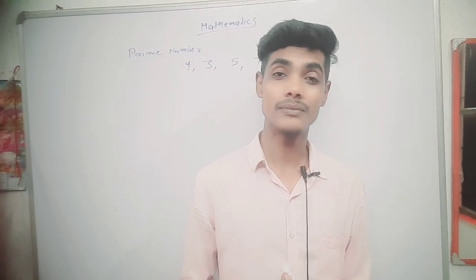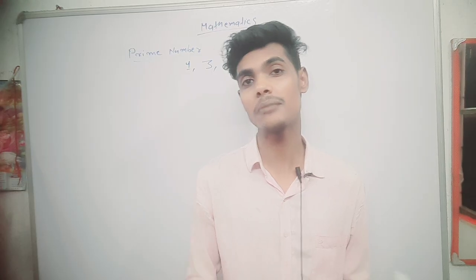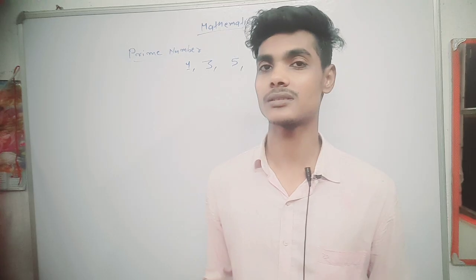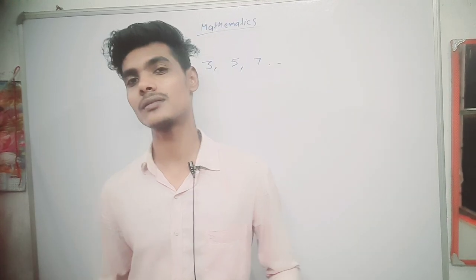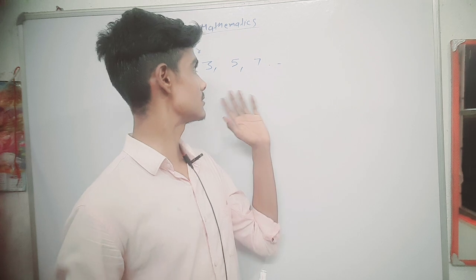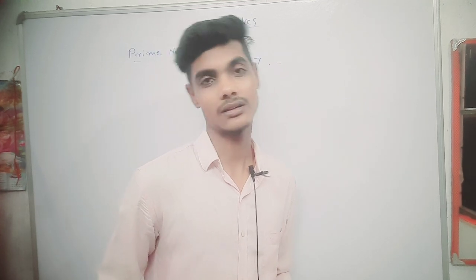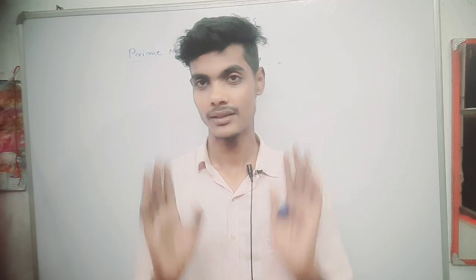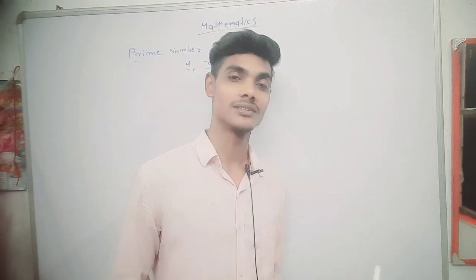Many numbers are divisible by many other numbers, but in these numbers, 1, 3, 5, 7, 11, 13, 17, 19, 23, 29, 31, none is divisible by anyone except 1 and itself. Understand?